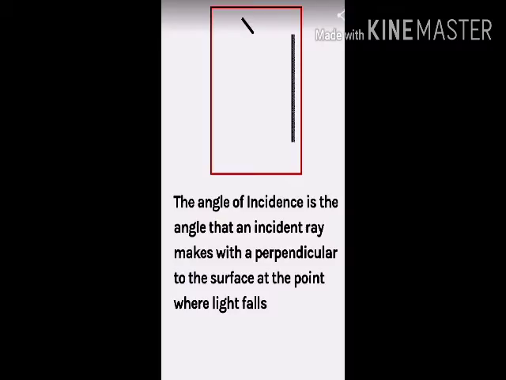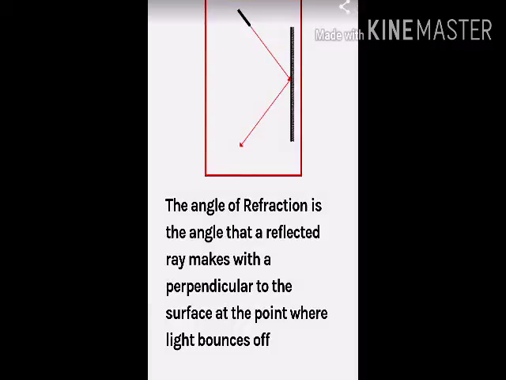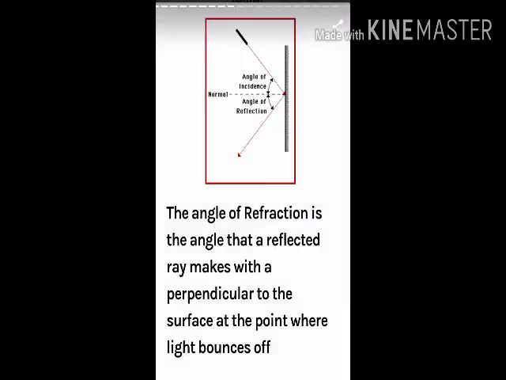Here the first step is: the angle of incidence is the angle that an incident ray makes with a perpendicular to the surface at the point where light falls. See the picture again. The angle of reflection is the angle that a reflected ray makes with a perpendicular to the surface at the point where light bounces off.